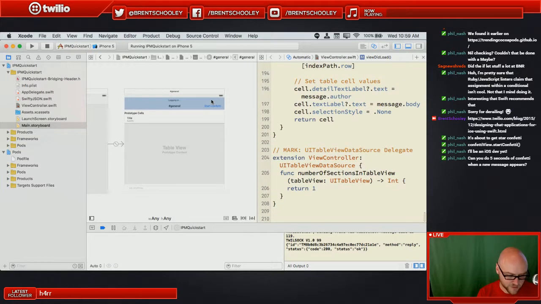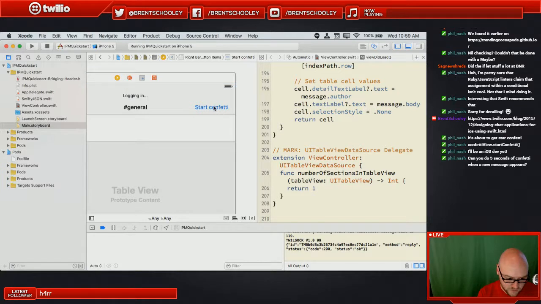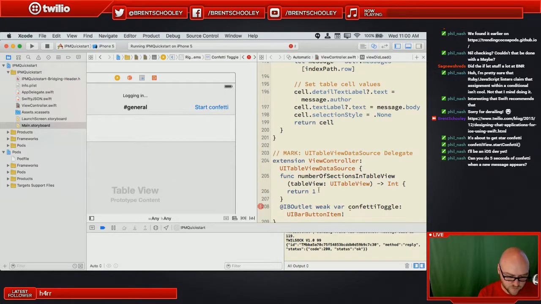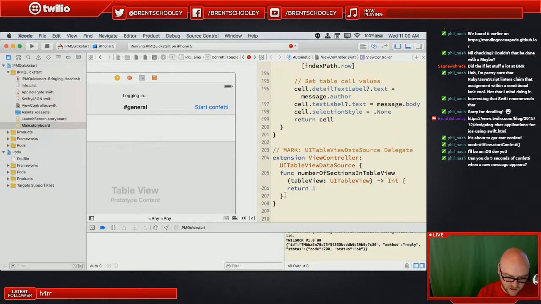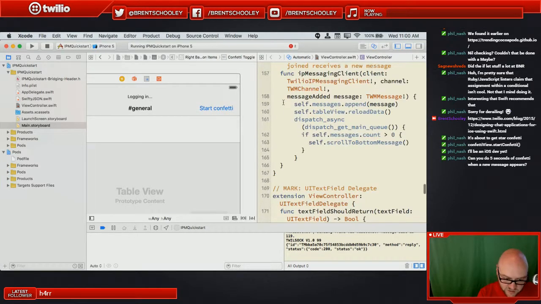Let's just add this to the bottom. I need... Yeah, okay. Let's call this confetti toggle. Why? Why you hate? Oh, I put it inside of another method. I'm real good today. We actually need to put that inside of...